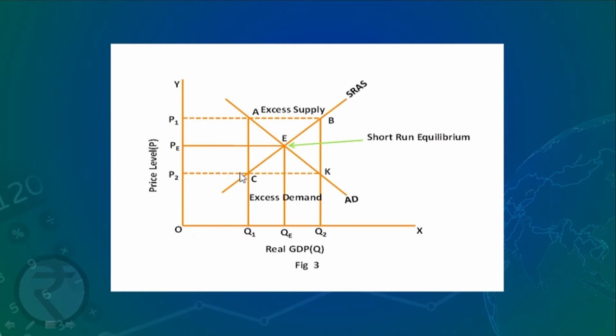This leads to a rise in price to OPE. So the stable price is only OPE where aggregate demand is equal to aggregate supply. At other points there is disequilibrium and market forces operate to bring the prices to the equilibrium level.